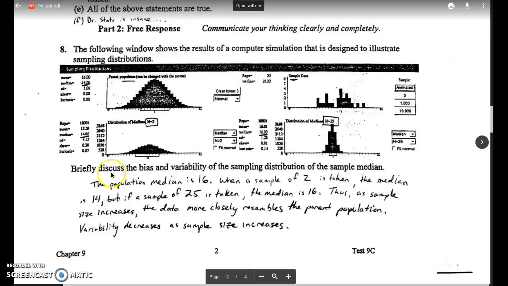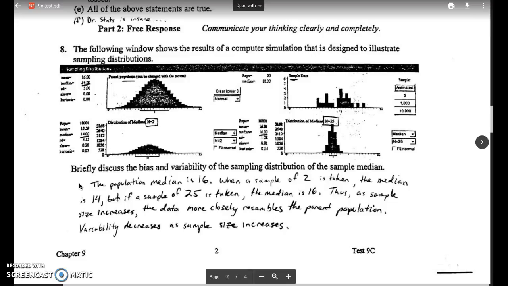And 16 matches the median value of the population. So the way I discussed that is I just said the population median is 16, and when a sample of 2 items is taken, the median is 14, but if a sample of 25 is taken, the median is 16. Thus, as the sample size increases, the data more closely resembles the parent population, so there's less bias as you increase your sample size.